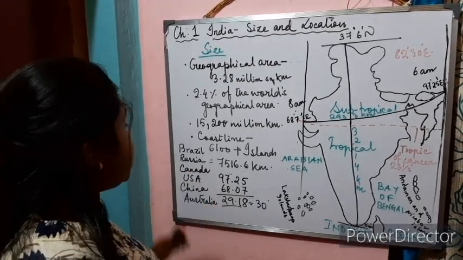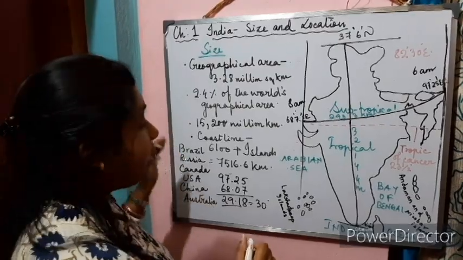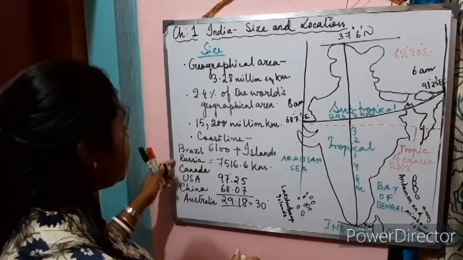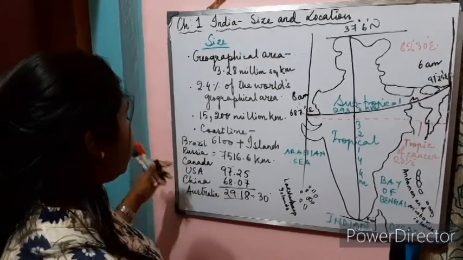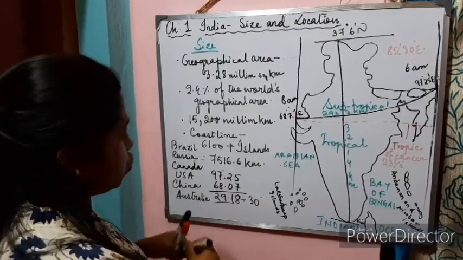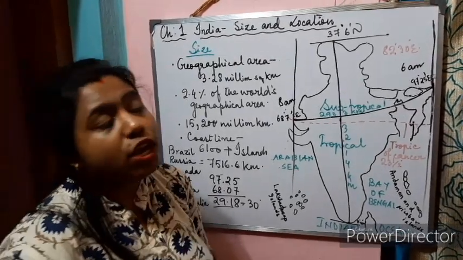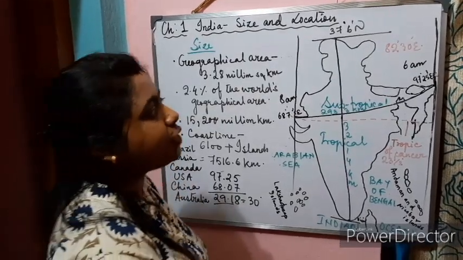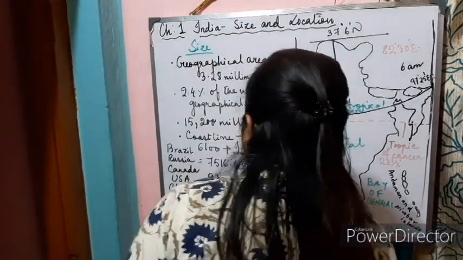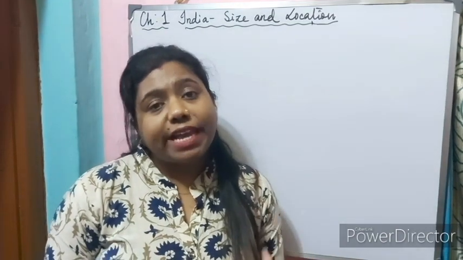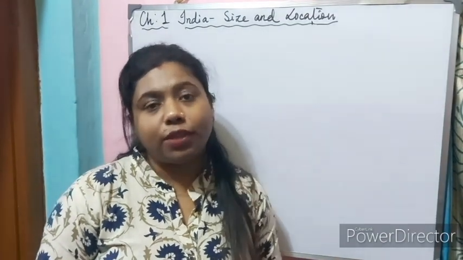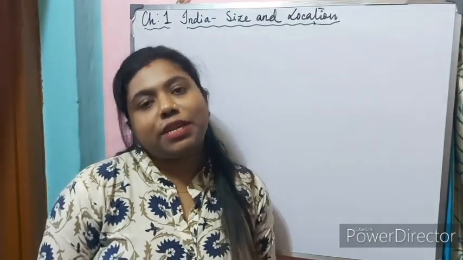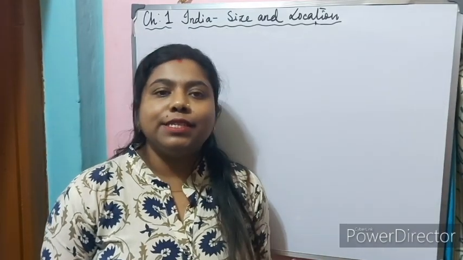These are the countries which are larger than our country India, that is Brazil, Russia, Canada, USA, China and Australia. Now let us move ahead to understand why 82 degrees 30 minutes east has been selected as the standard meridian of our country. Well, in the next video, we will try to understand why 82 degrees 30 minutes east has been selected as a standard meridian.